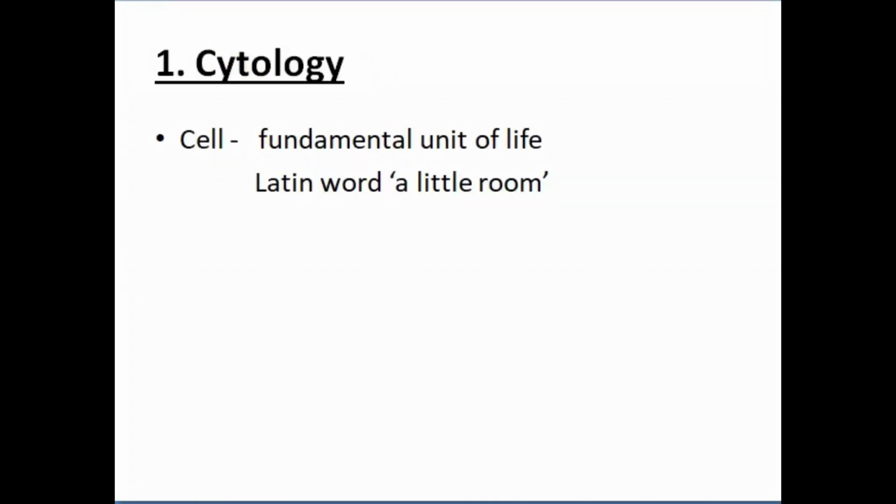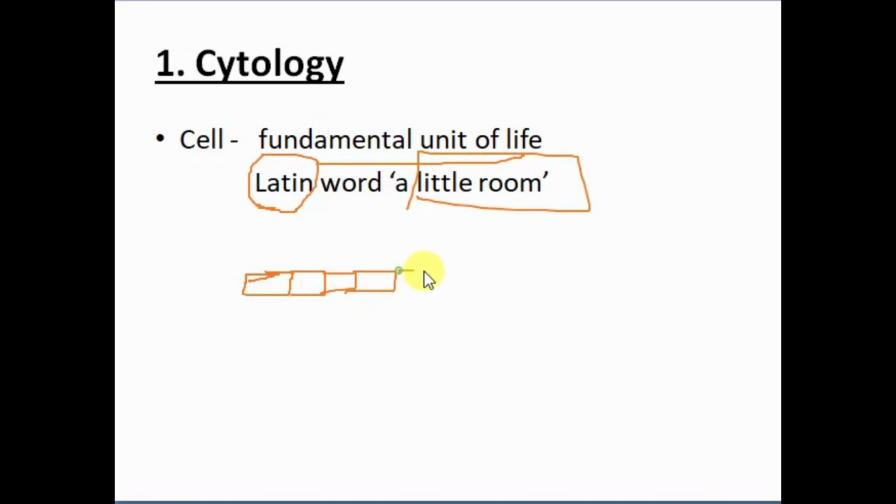First, before starting anything, we all should know what a cell is. A cell is the basic fundamental unit of life, and the Latin word for cell means a little room. I hope in your school you must have done the onion peel experiment, in which we extract the onion peel and observe it under the microscope. We see these kinds of compartments, and these compartments are called cells.